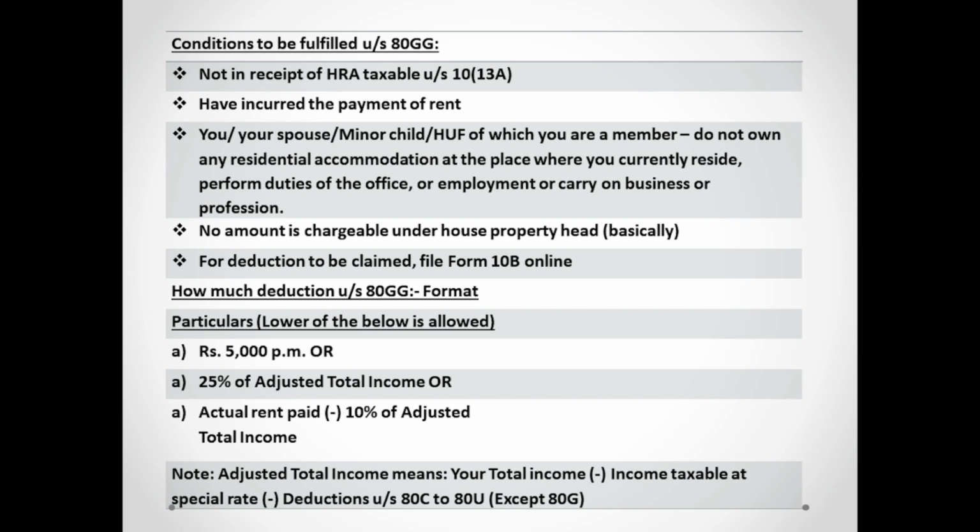It is your long-term capital gains on shares if you are earning, or let's say casual income you are earning, and also whatever the deductions which you are taking from 80C to 80U, that you have to deduct. But you should not take 80GG deduction, because you are yet to take. Before taking this deduction, you have to take that total income.